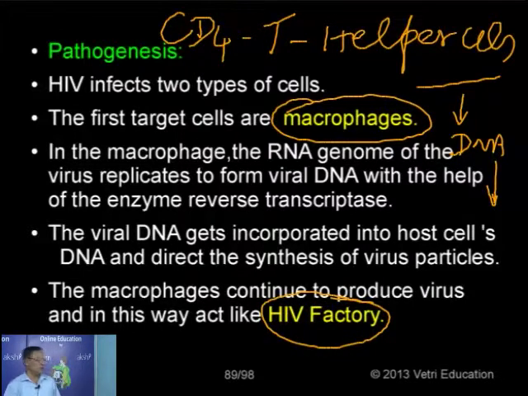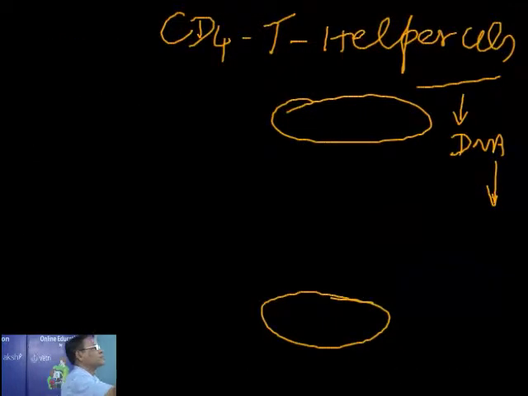Once the viral RNA gets converted into DNA, it integrates with the cellular DNA, for example of T lymphocytes and macrophages, and multiplies along with the cellular DNA. At the same time, it directs the synthesis of virus particles, the viral genome RNA, and that may be packaged to form the viral particles. So as the macrophage acts as a reservoir for the production of an enormous number of virus particles, it is called an HIV factory.